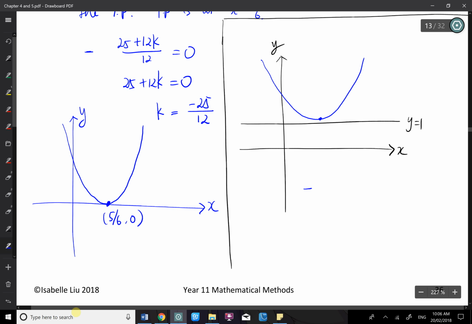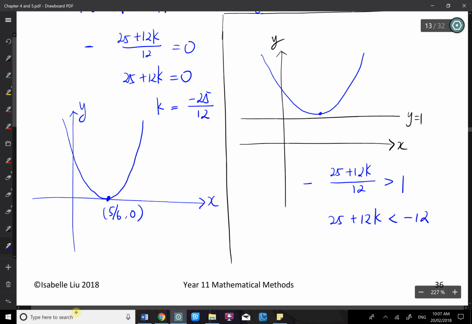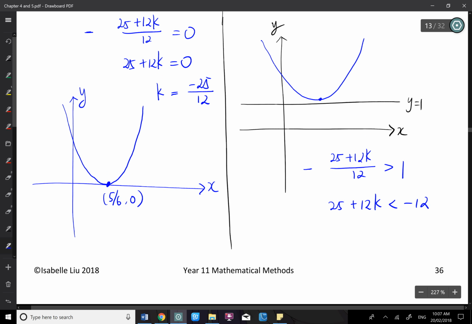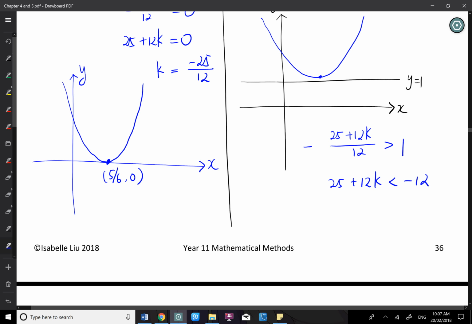So basically we have negative 25 plus 12k over 12 needs to be greater than 1. I'll times the 12 to the other side. Remember to swap the sign if needed. So 12k is greater than 12 minus the 25.